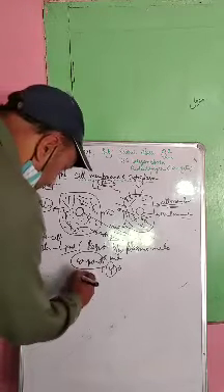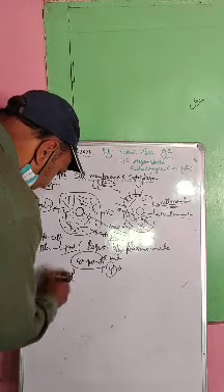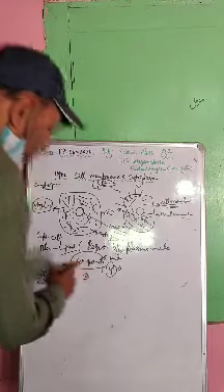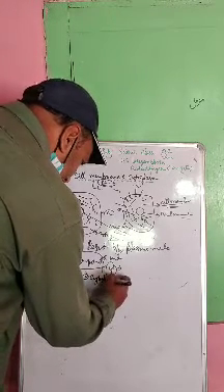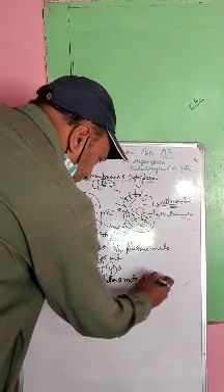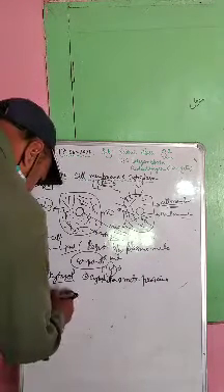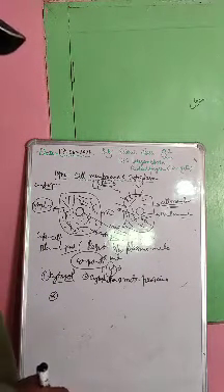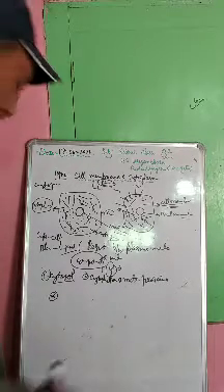First is cytosol. Very easy. Number two is cytoskeleton and motor proteins. Number third is cytoplasmic inclusions.